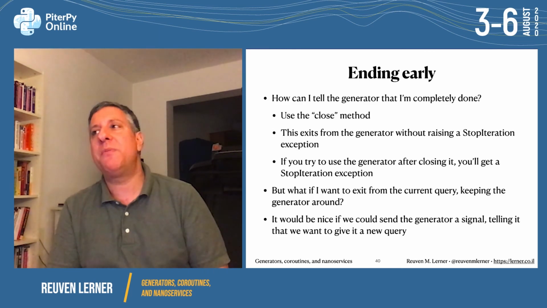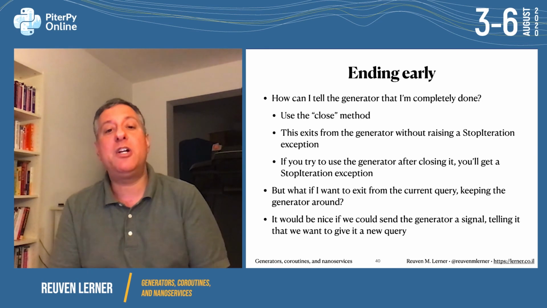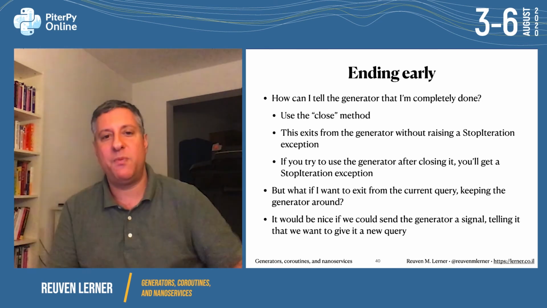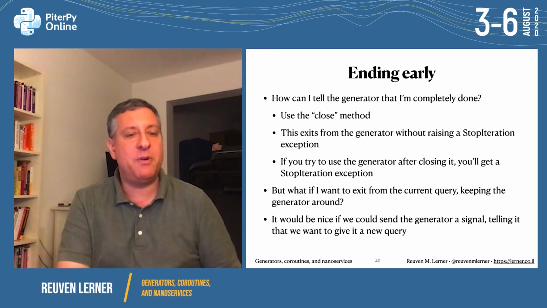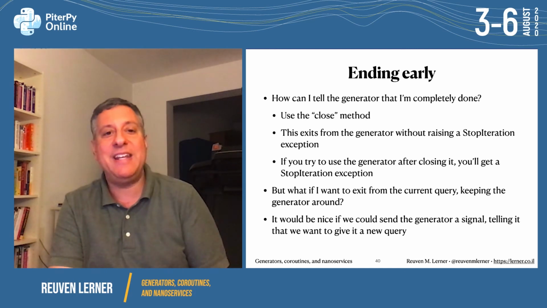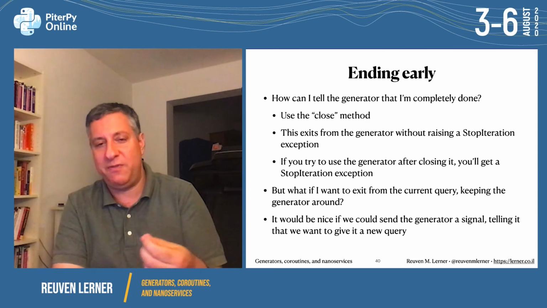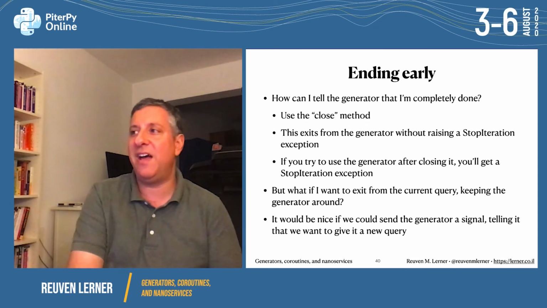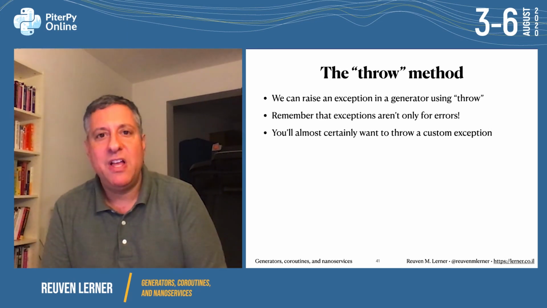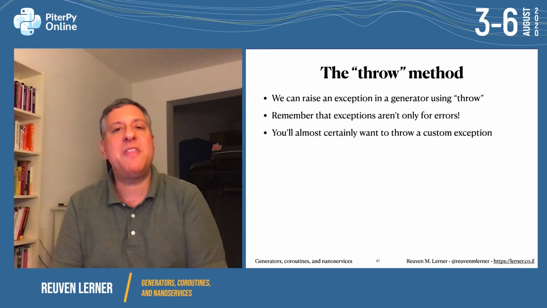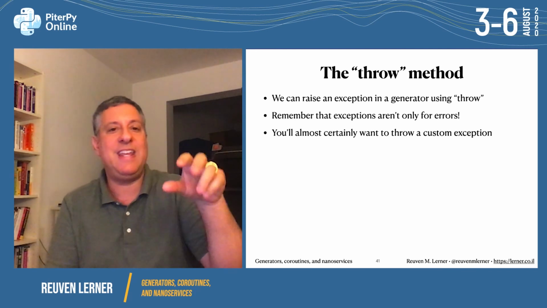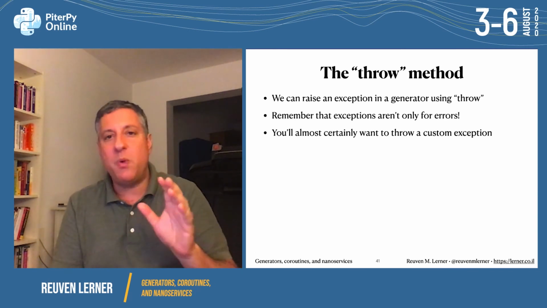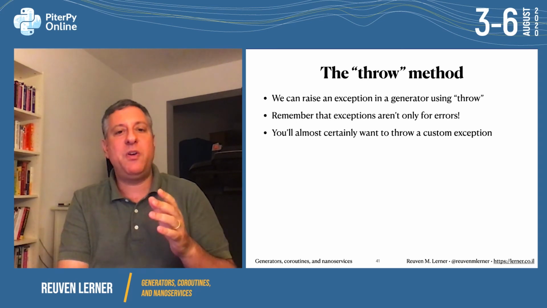How can I tell the generator I'm completely done, that I want to finish? There is a close method. I can say g.close, and that says we're finishing up, we're stopping, and it doesn't raise a StopIteration exception at all. I should add that if afterwards you try to use it, if you say next or send, you will get a StopIteration indicating that it's done. But we also have the throw method, and the throw method allows us to raise an exception inside of the coroutine. Now, exceptions don't mean that we have errors, so this is pretty great.